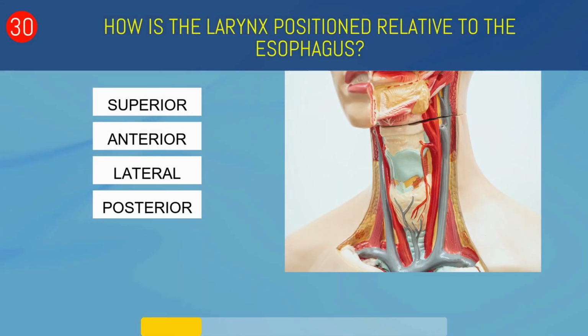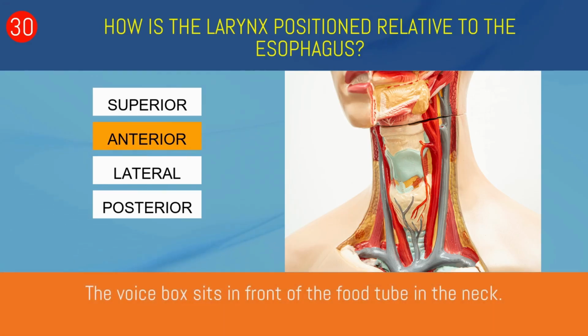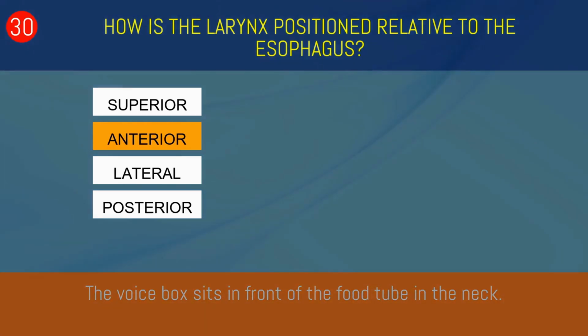How is the larynx positioned relative to the esophagus? Superior, anterior, lateral, or posterior? Anterior. The voice box sits in front of the food tube in the neck.